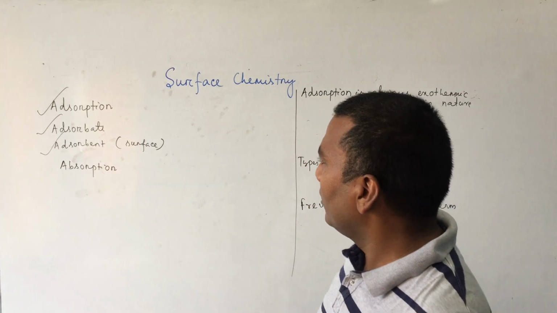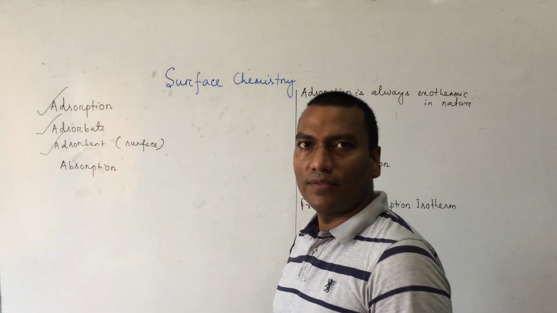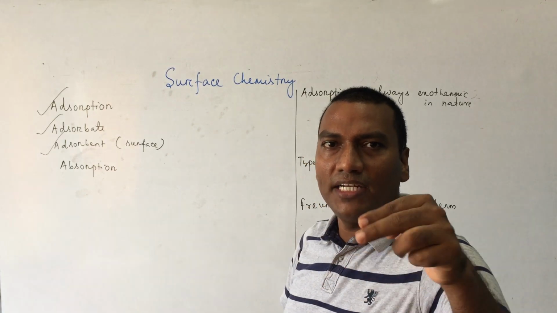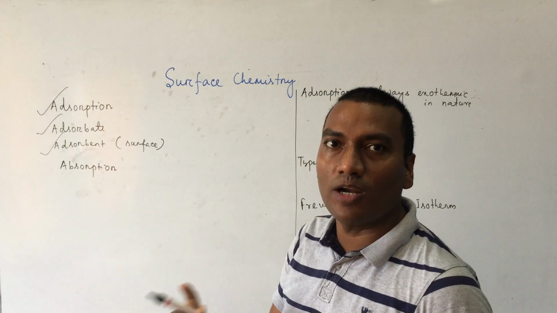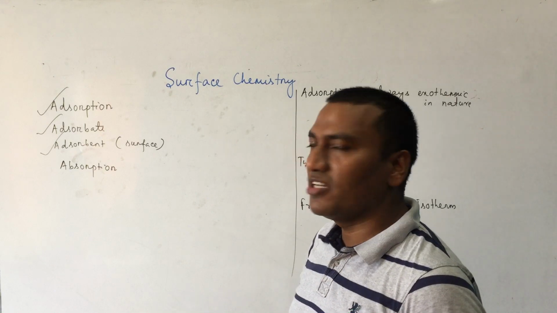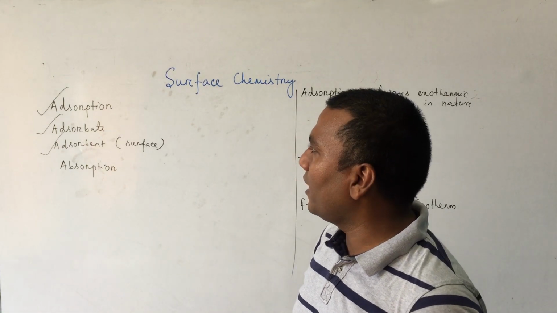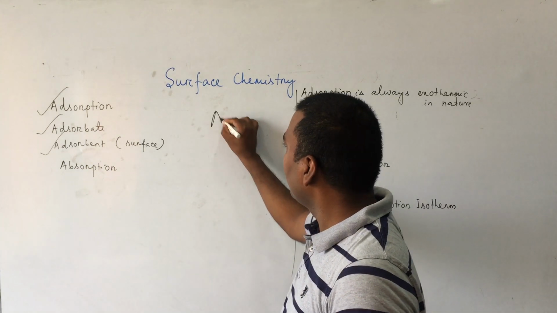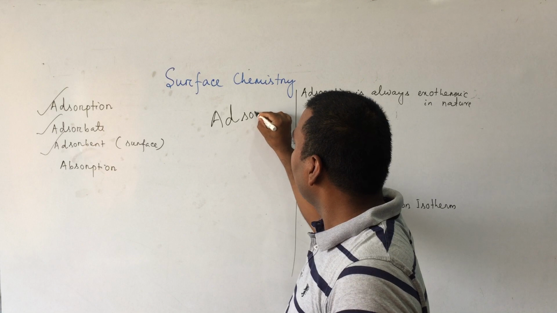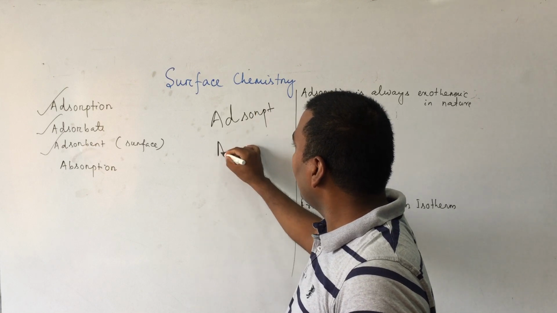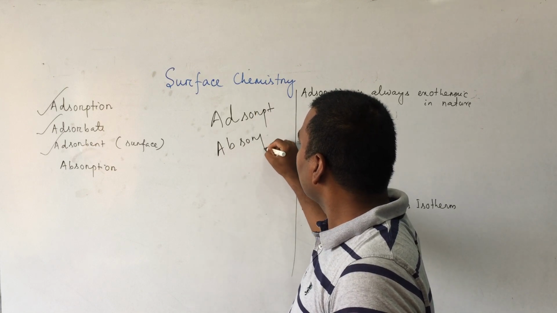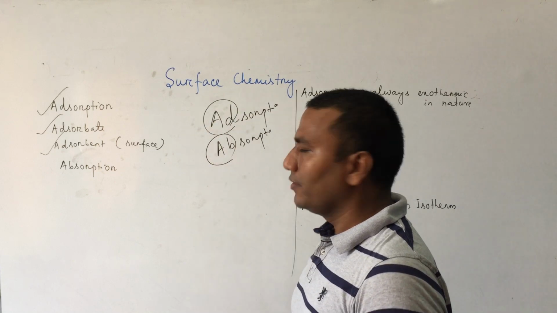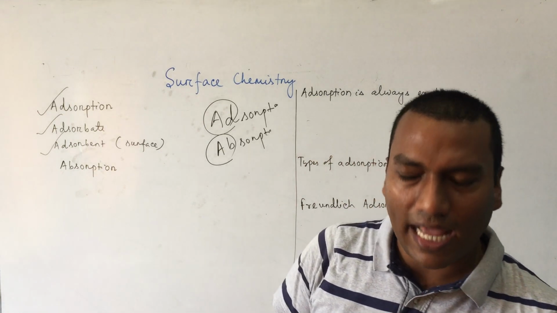But what is the meaning of absorption? If you take a piece of bread and dip it inside milk, the milk is absorbed. That means absorption is a bulk phenomenon, whereas adsorption is a surface phenomenon. You see A, B, sorption: adsorption and absorption.